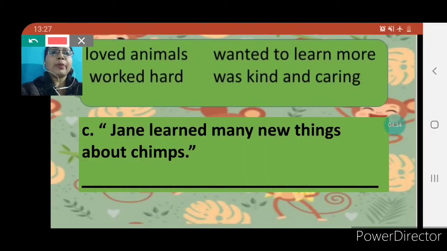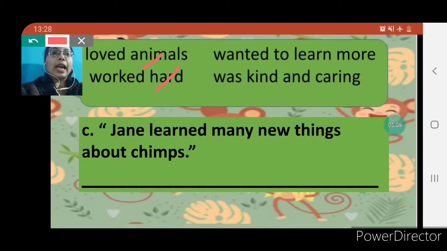Jane learned many new things about chimps, and here we have already written 2 words, the correct words in our previous 2 questions, that is loved animals and worked hard. So we are not going to use both these answers here and in your next question also. So wanted to learn more and was kind and caring. Jane learned many new things about chimps. That means she wanted to learn more.